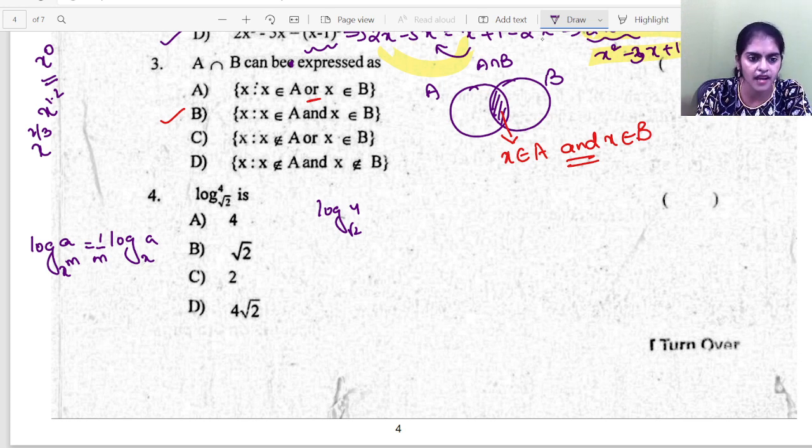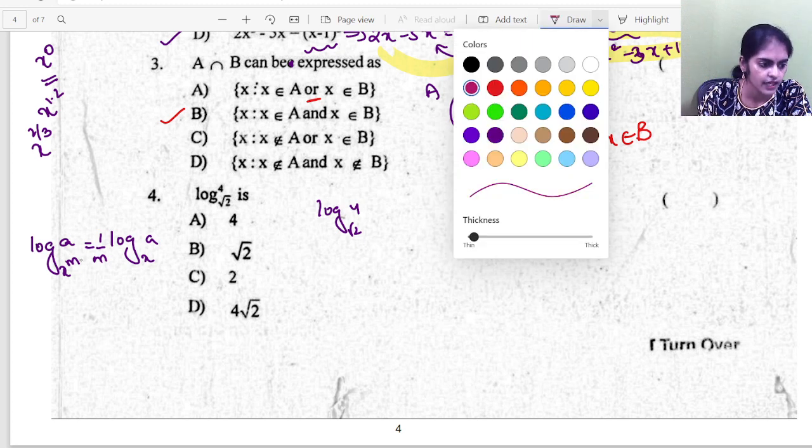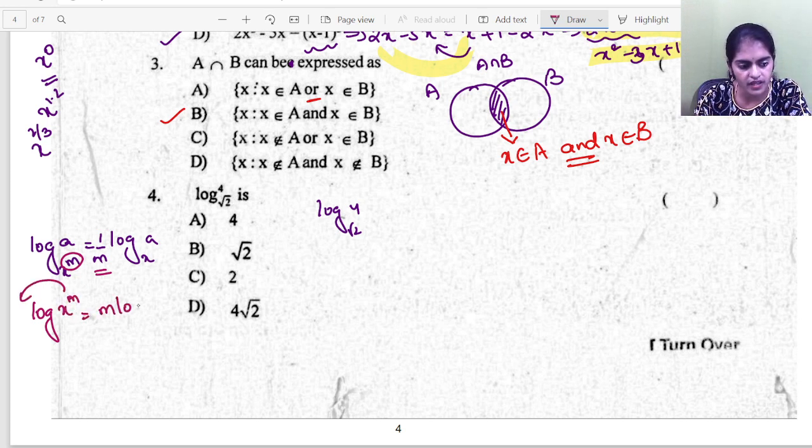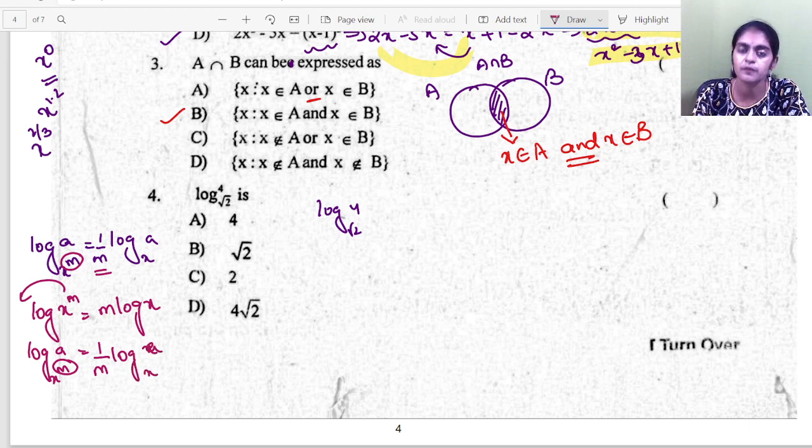Whatever is the variable, see here, if you have power in the denominator, while teaching logarithms I told you, this power becomes reciprocal here. If you have power in the numerator, suppose you have log x power m, so this m goes here. So you'll have m log x. If you have log, say, a to the base x power m, now this power is in the denominator. So what happens? It will come down. So you'll have 1 by m log a to the base x. If it is in the base, it will come to the denominator.